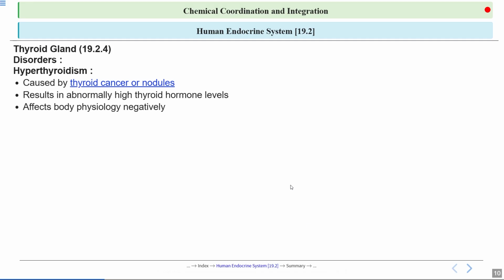It negatively affects body physiology by disrupting metabolism, causing fatigue and hormonal imbalances. Hyperthyroidism specifically leads to weight loss because it results in abnormally high thyroid hormone levels, which eventually increases the metabolic rate, and thus it affects body physiology negatively. It is primarily caused by thyroid cancer or nodules.